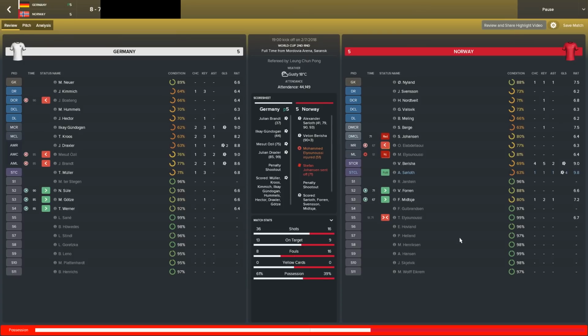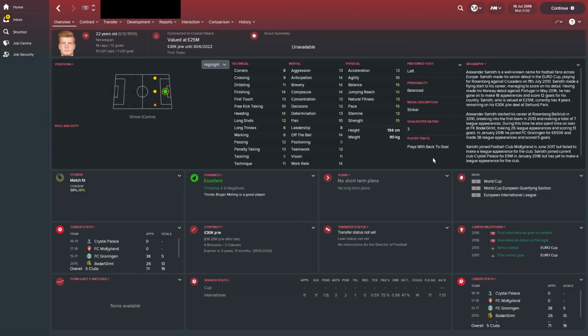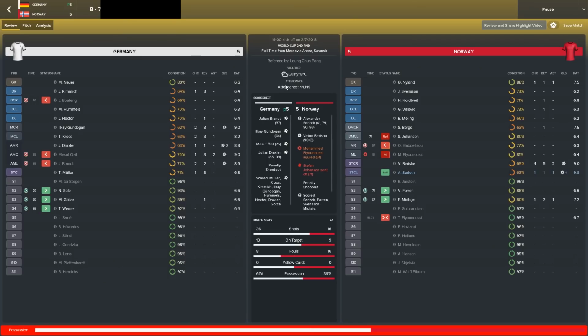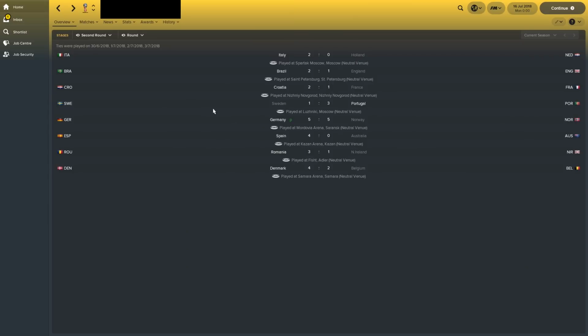What a game this is between Germany and Norway. Norway are really good. Look at this chap, Sørloth. He scored 4 goals in this game. What did I say about really good youngsters? He's a decent looking striker at the age of 22. But Germany, too much for them on penalties. But this is just a crazy, crazy game.